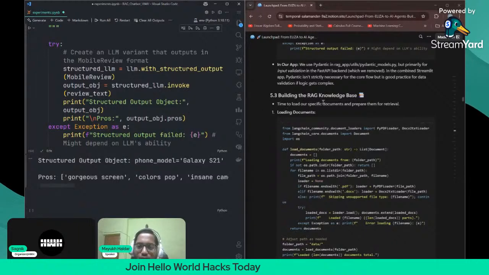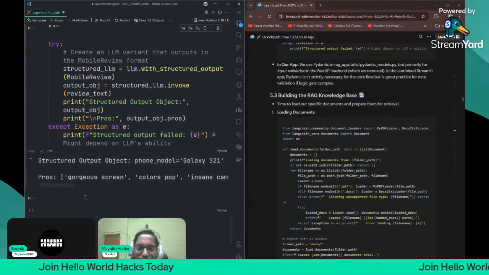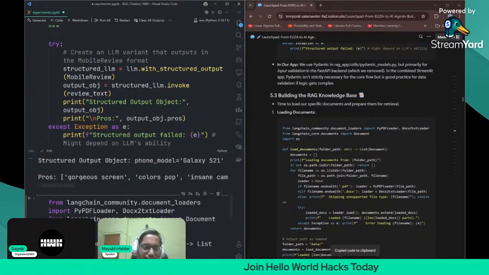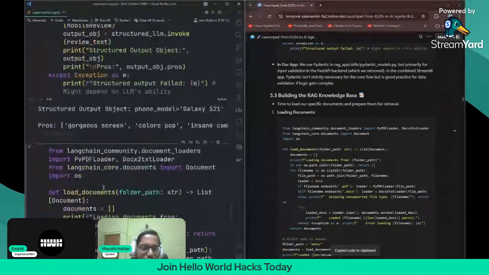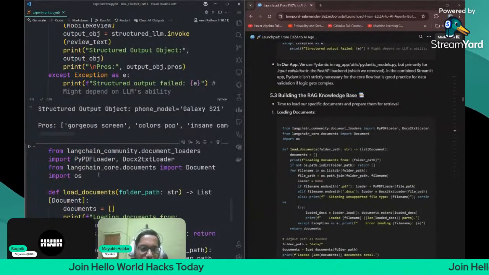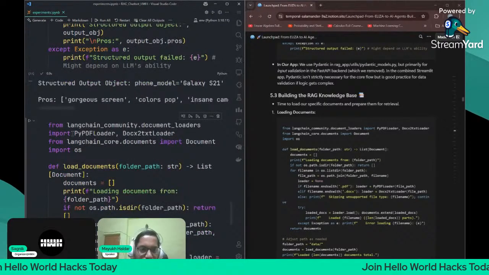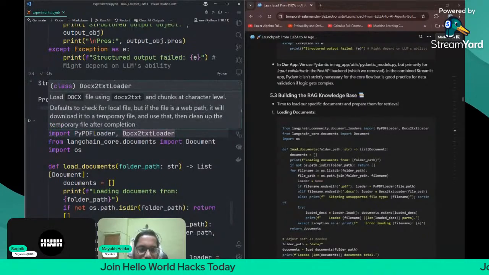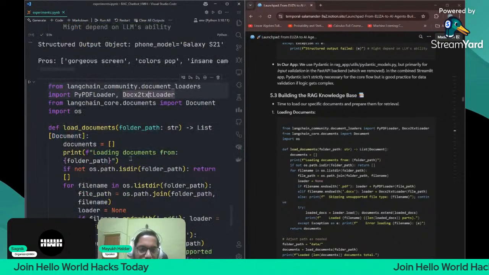Okay. So building the RAG knowledge base. How can we build the RAG knowledge base? Just copy paste this one. So what we are actually doing here is loading the documents from here. The PyPDF loader is for converting PDF documents to text, and the docx to text loader is for converting doc documents to text.